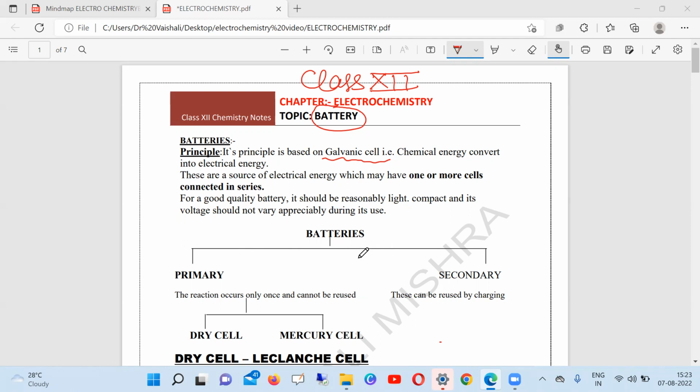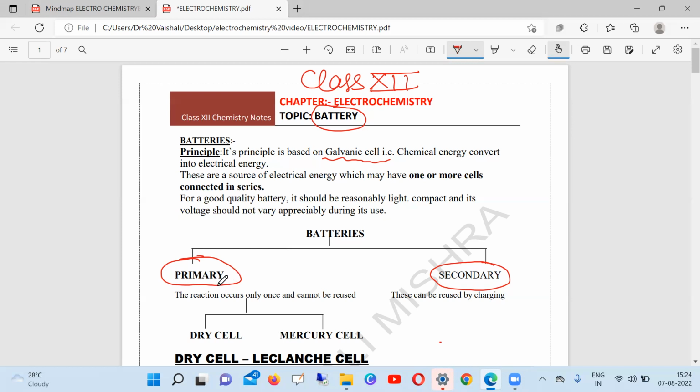Okay, so the batteries which we use in daily life are basically of two types. So batteries are of two types: primary and secondary. What is the meaning of primary and secondary? A primary battery means the reaction occurs only once and cannot be reused or recharged. So a primary battery is not a rechargeable battery. A secondary battery, which is also called a rechargeable battery, can be reused again and again after recharging.